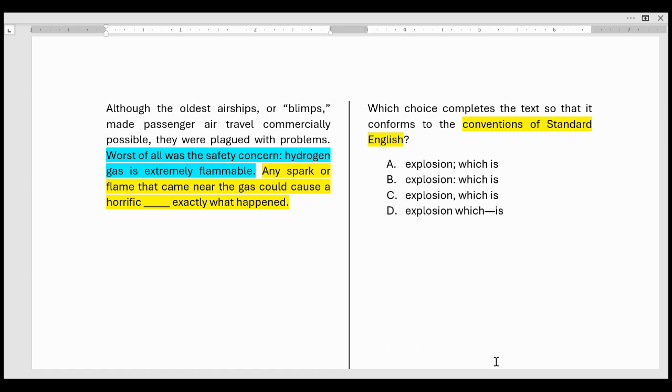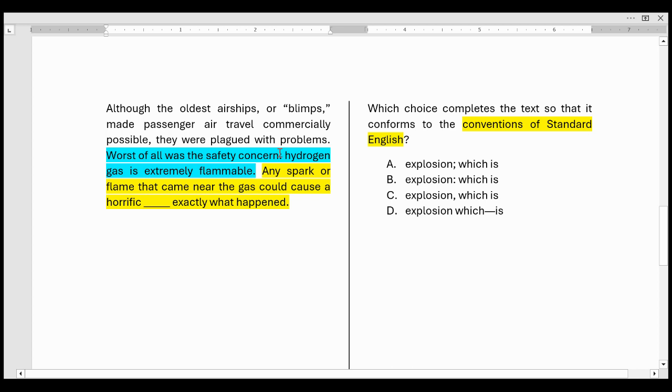Once again, that is how you're going to know this is a grammar question. Conventions of standard English. So, I've highlighted two sentences here. Now, obviously, the one in yellow is the one that's going to give us the answer, but I'm also going to draw out something from this one in blue. So, the SAT does not always apply the correct capitalization rules to their sentences. Now, it's very rare that they'll make a mistake, but this is one where I've caught it, where it says, first of all, was the safety concern, colon.